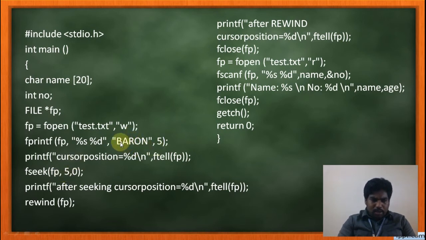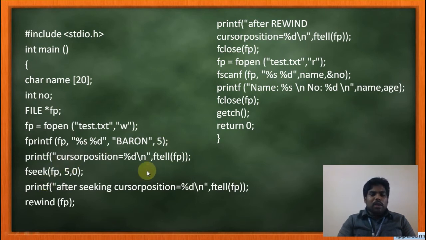Just count it, how many letters are here? 1, 2, 3, 4, 5. Okay. Here I am giving one space, so 6, then 5, 7. Totally 7 characters. 7 characters are stored inside the file.